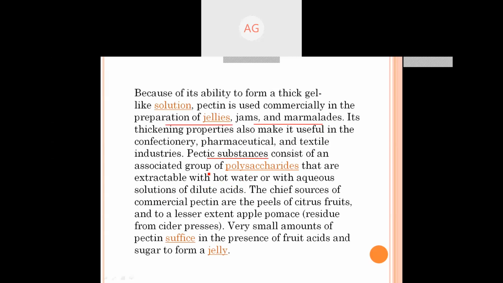Pectic substances consist of an associated group of polysaccharides that are extractable with hot water or with aqueous solutions of dilute acids.